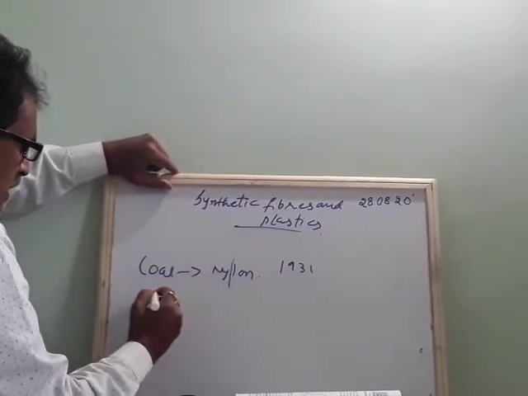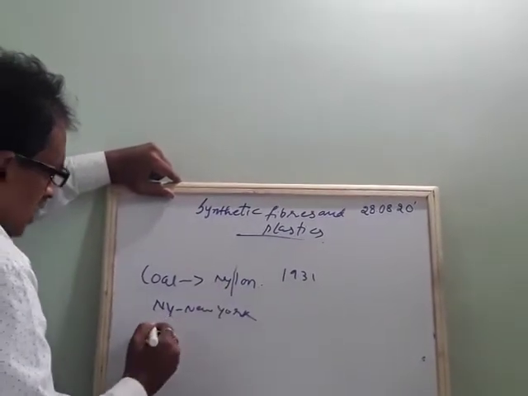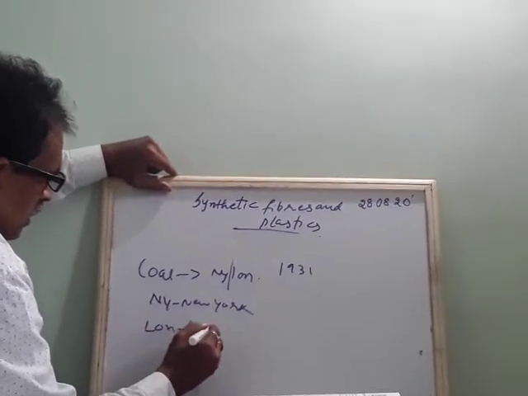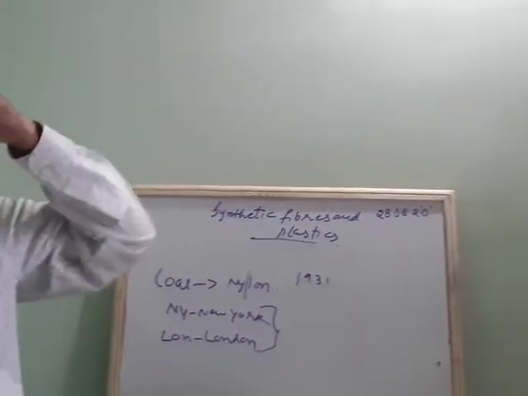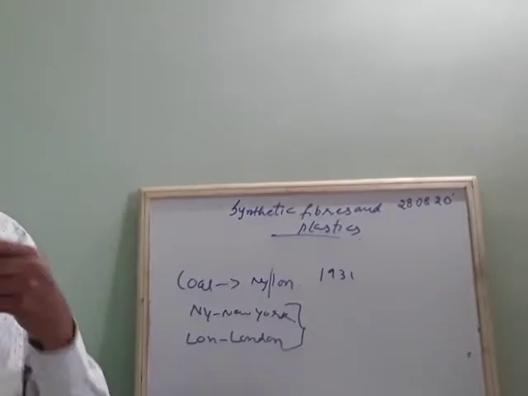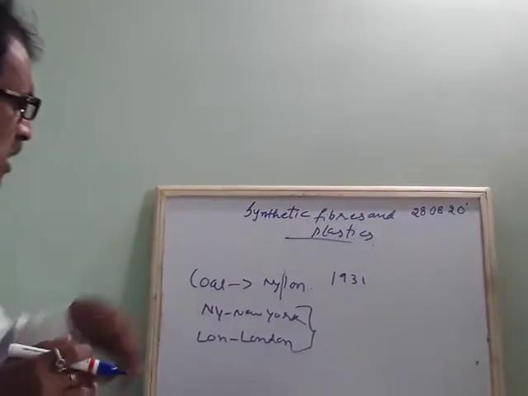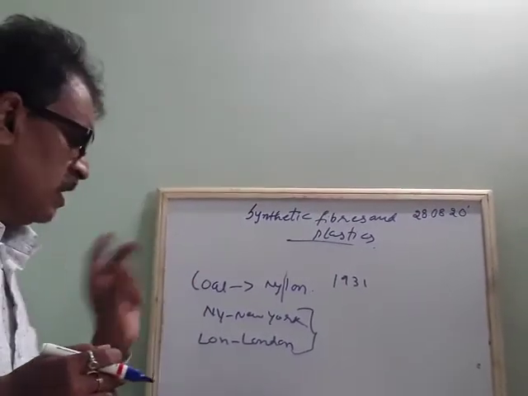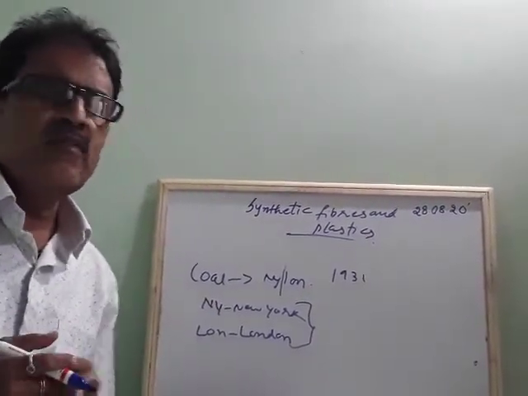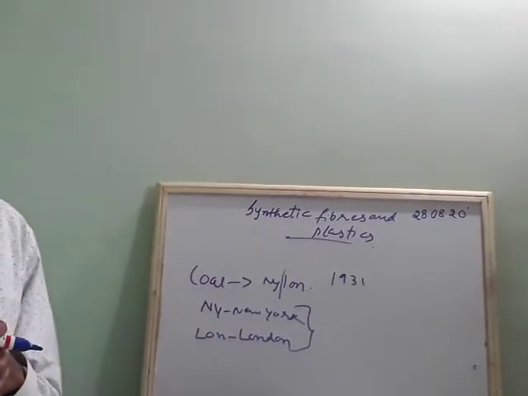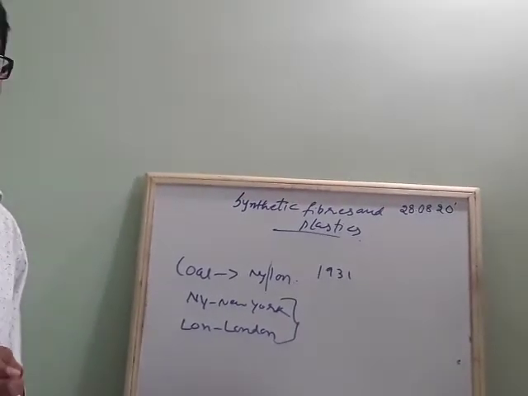It has two parts. One is NY. What is NY? New York. And the other is LON, London. Both countries made a cloth, and whose name should they give? So when the cloth came at the same time, they gave the name nylon: NY for New York and LON for London. In this way they made a cloth called nylon, which is very important and is used to make parachutes, ropes, and jumping ropes. Whatever ropes are there, you are able to make them.